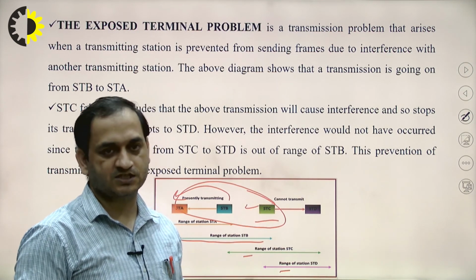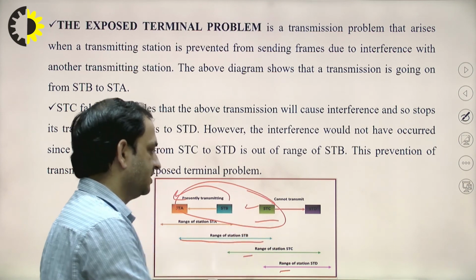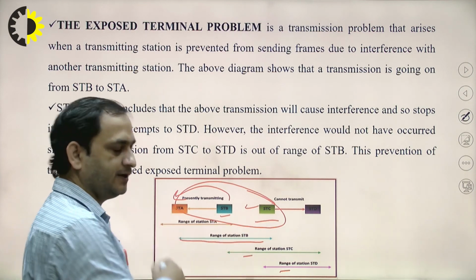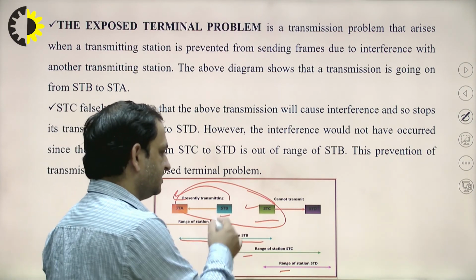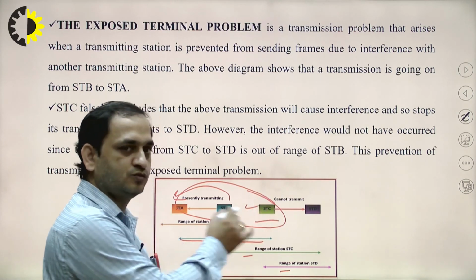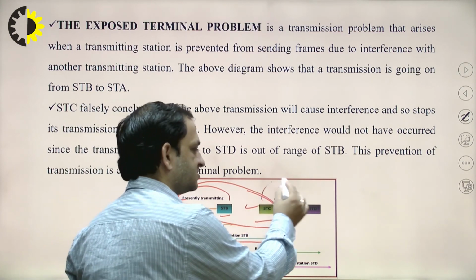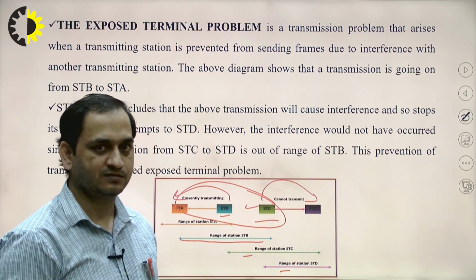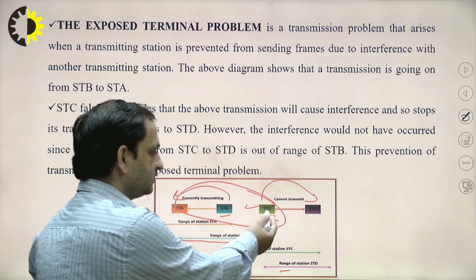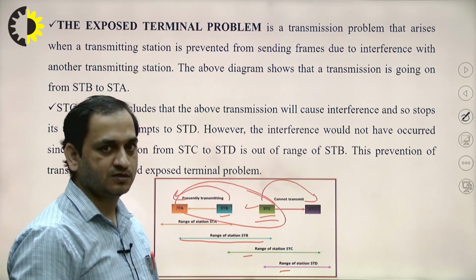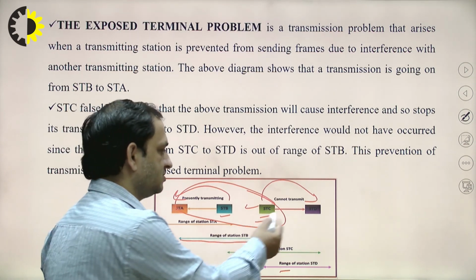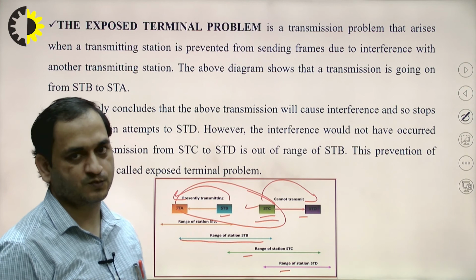So it stops its transmission attempt to STD. If STB wants to transmit to station A, STC will see that B is busy. STC does not want to send to B, it wants to send to D only. But because STC is in the range of STB, it will assume that the transmission is going on and there may be a collision, so it will avoid sending the transmission to D. So this is the exposed terminal problem.